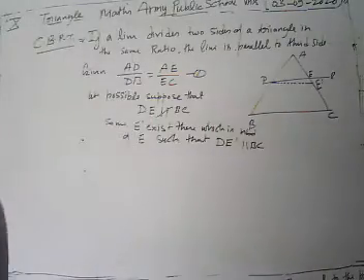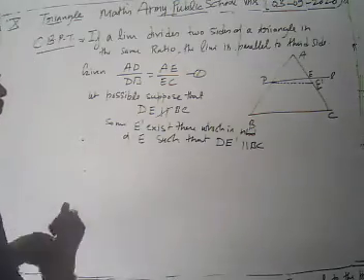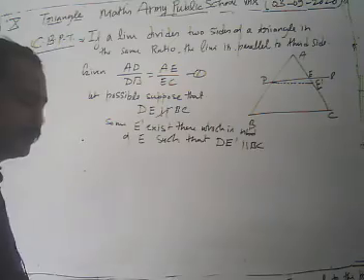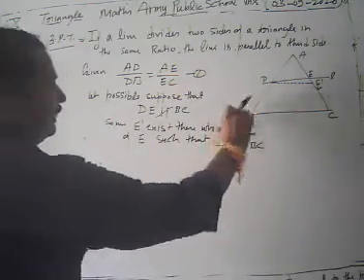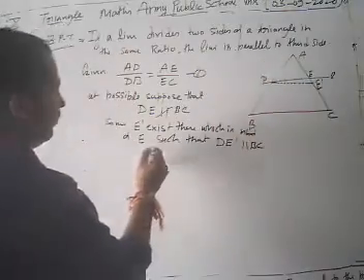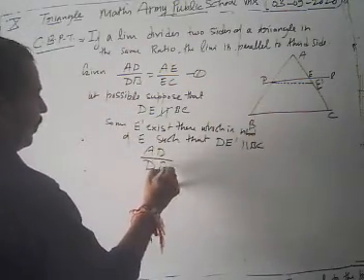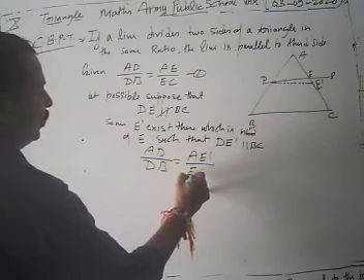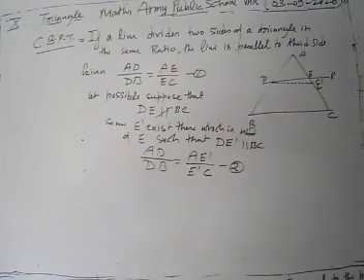Now, we take DE prime parallel to BC, then we are going to use our basic proportionality theorem. If DE prime is parallel to BC, then by the basic proportionality theorem we have AD upon DB is equal to AE prime upon E prime C. Let's take it as our equation number 2.